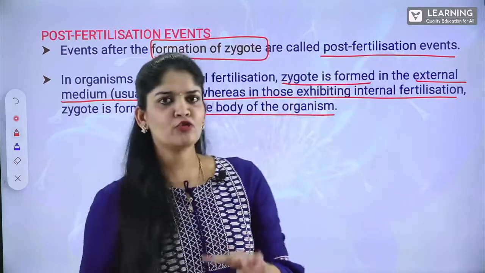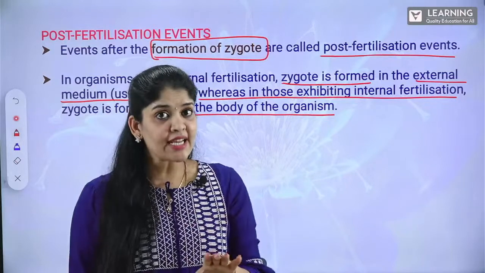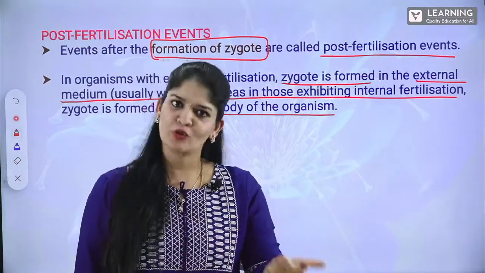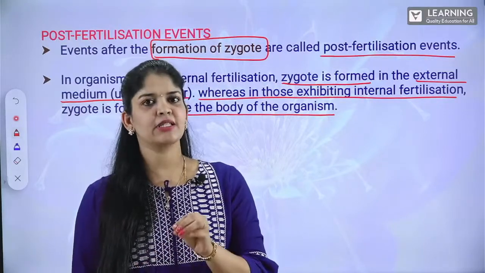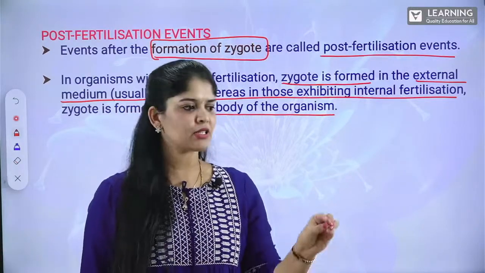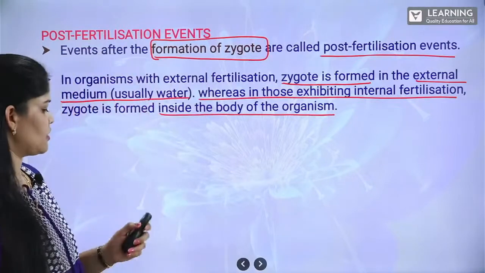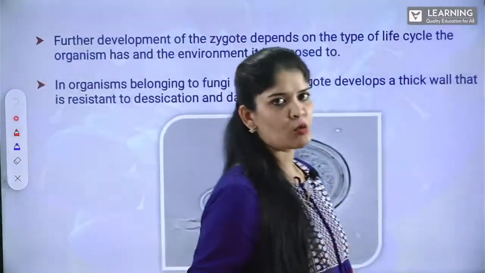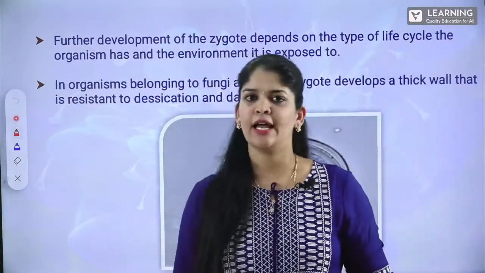So, fusion of the gametes results in the formation of the zygote. And the place where the fusion of the gametes occurs decides the place where the zygote forms. If external fertilization happens, the zygote is present externally. If internal fertilization happens, the zygote is present inside the body, internally.